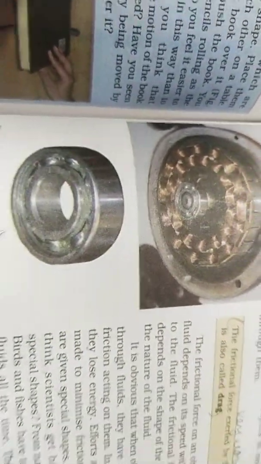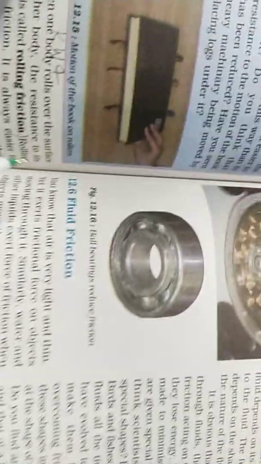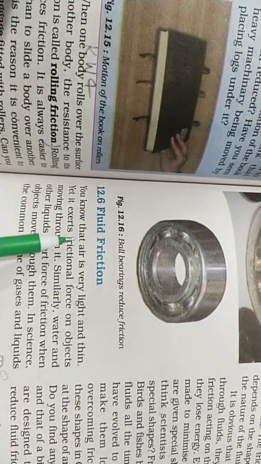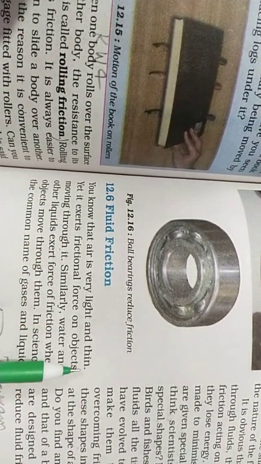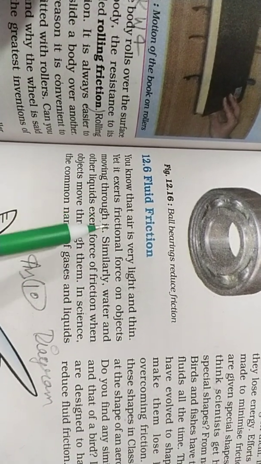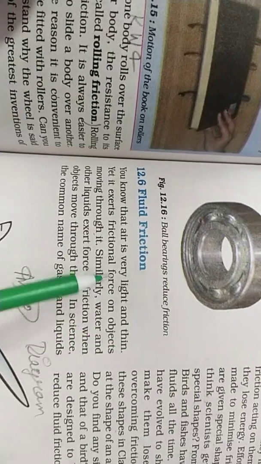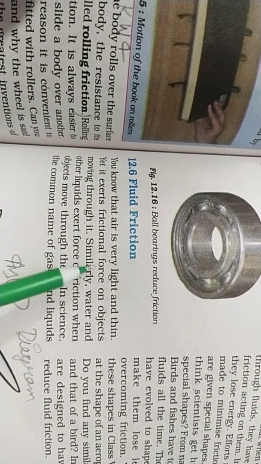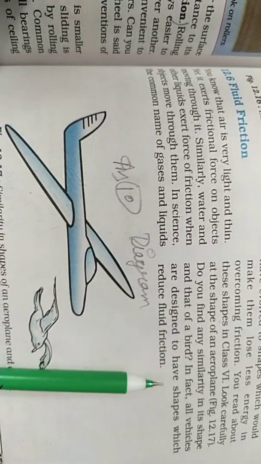Okay, so you can see the picture of the ball bearing here. Now the next is fluid friction. What is fluid friction? You know that air is very light and thin, yet it exerts frictional force on objects moving through it. Air is a very thin and light substance. It exerts frictional force, which means it opposes.